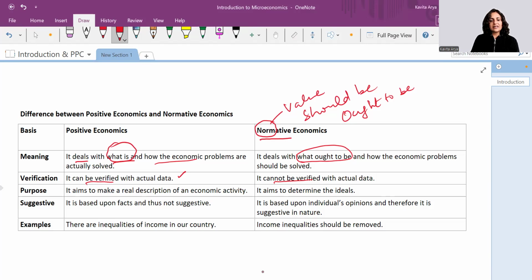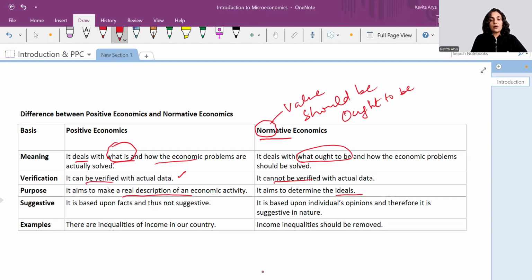Purpose: positive economics aims to make a real description of an economic activity. Normative aims to determine the ideals. It deals with the ideals, but positive talks about the real picture. As I said, it gives you the mirror image. What is would be reflected in positive economics without any distortion.